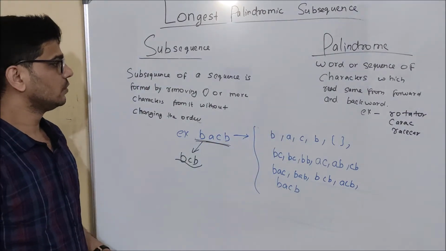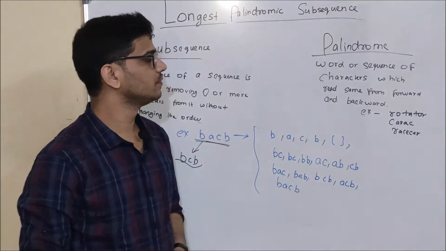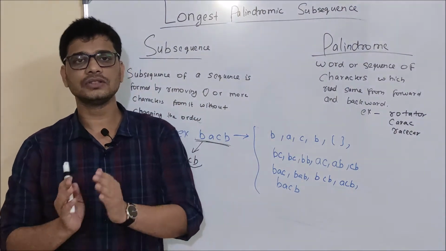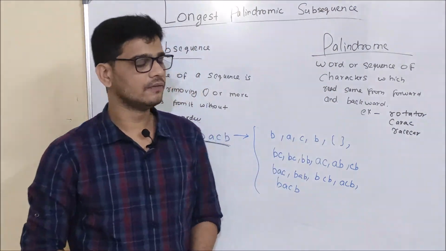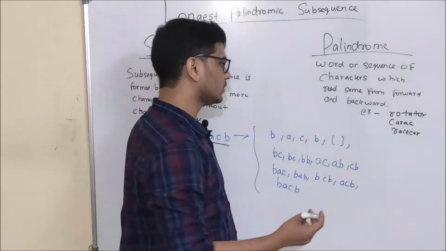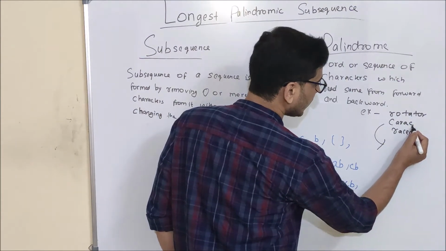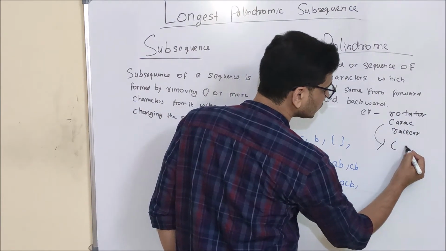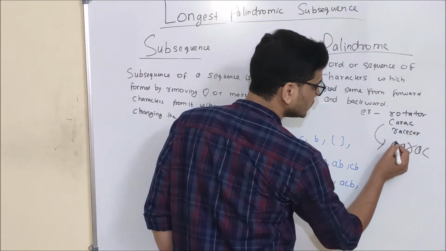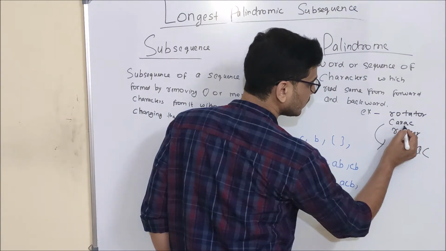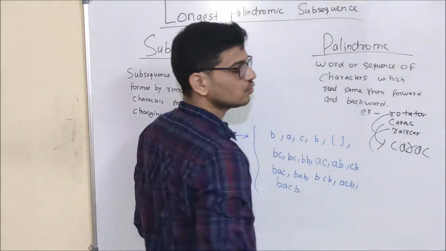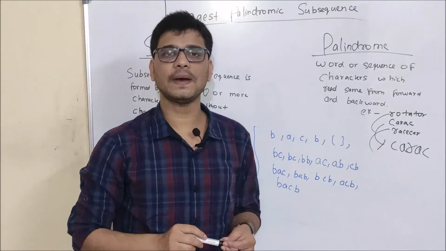Okay. So now what is a palindrome? A palindrome is a word or sequence of characters which reads the same forward and backward. For example, you can see rotator, caret and race car. First of all, let's see caret. If I write it in the backward direction, then also it will be CARAC. This C I have written here, this A here, R here, A here and C here. You can check these two examples also. These two examples are also palindromes.